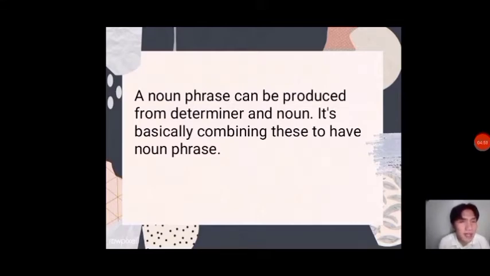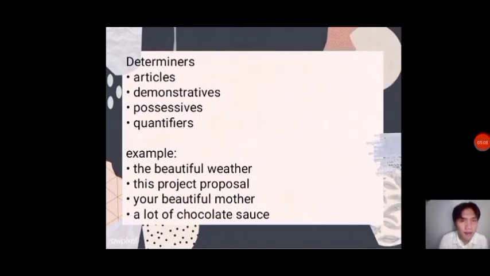A noun phrase can be produced from determiner and noun. It's basically combining these two to have a noun phrase. So the determiners include articles, demonstratives, possessives, and quantifiers. So what do we mean by article? An article is any member of a class of dedicated words that are used to mark identifiability. We have examples like the, a, and an.